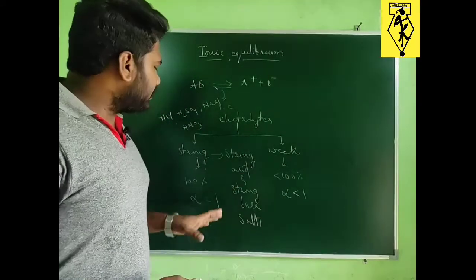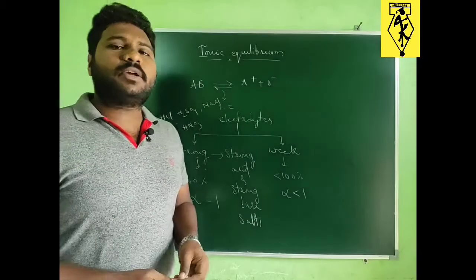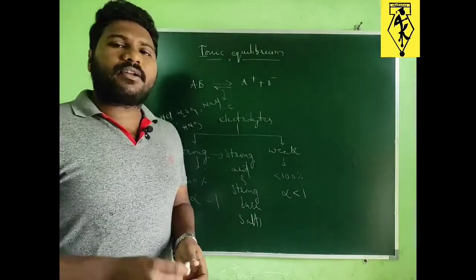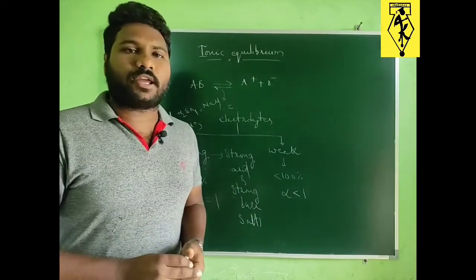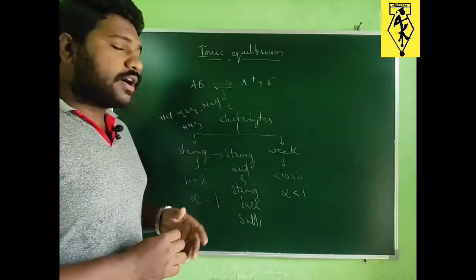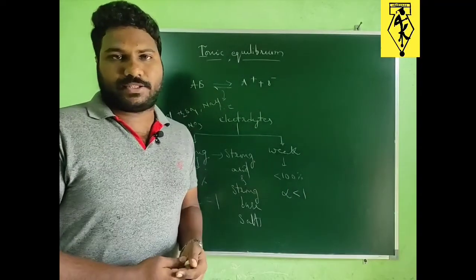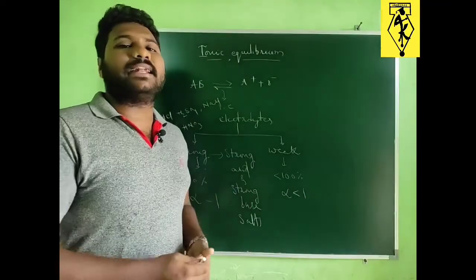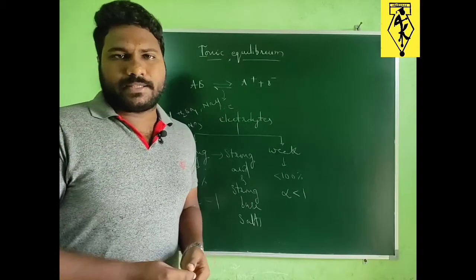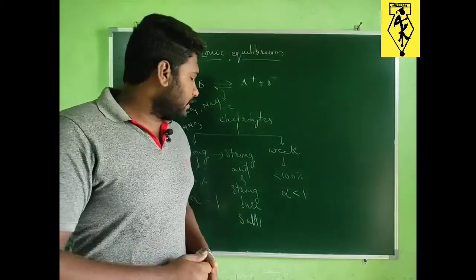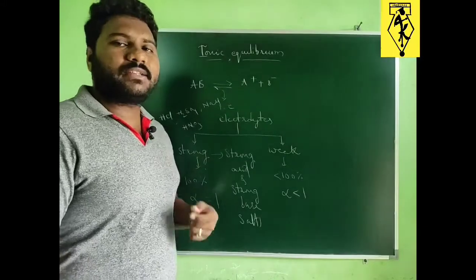All these can be discussed under strong electrolytes, because when we dissolve them in a particular solvent, particularly water, which we are taking as reference, they will completely ionize to give ions. They will be 100% ionized. All these can be written as examples for strong electrolytes.